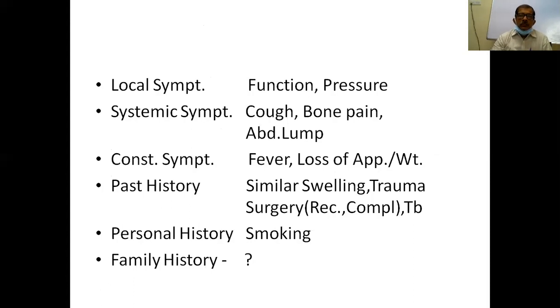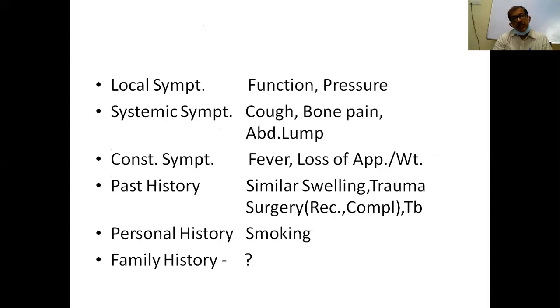Then, as I told you, after the swelling, you have finished the history, you have to go for the local symptoms, function particularly. Again, I will go to the example of thyroid, because thyroid can lead to hypo or hyperfunction.